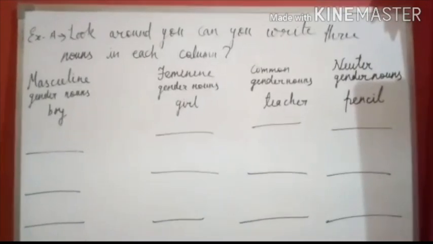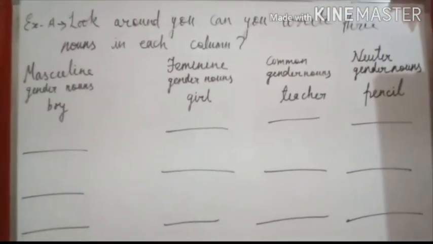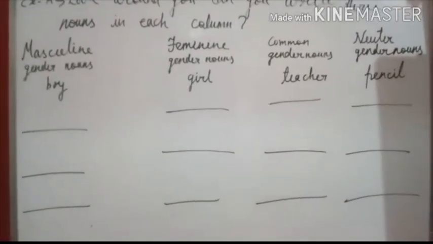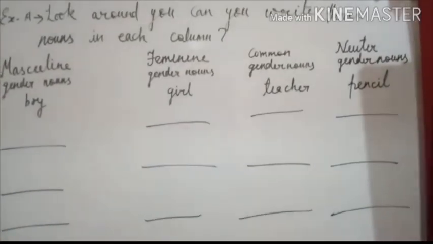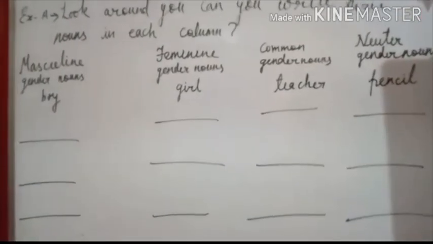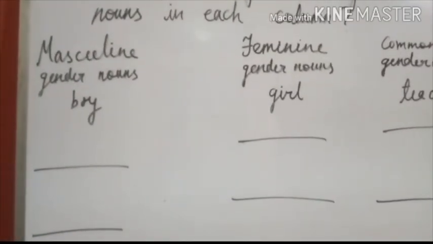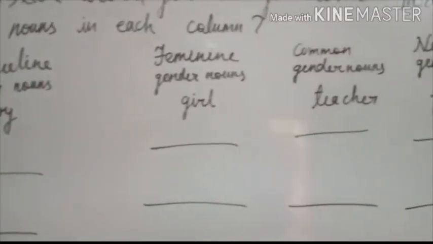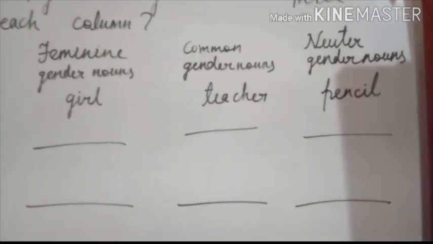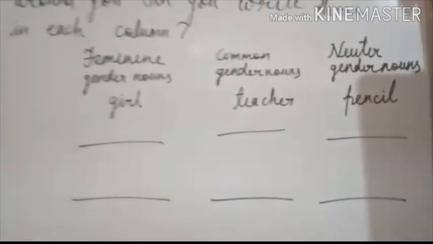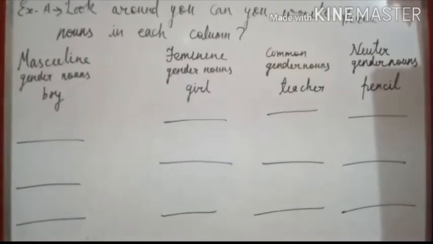Let's read it. Exercise A. Look around you. Can you write 3 nouns in each column? Here are 4 columns: masculine gender noun, feminine gender noun, common gender noun, neuter gender noun. You can see here in masculine gender noun we write boy, feminine gender noun here we write girl, common gender noun here we write teacher, and neuter gender noun here we write pencil. So students, now you write 3 nouns in each column according to their gender.